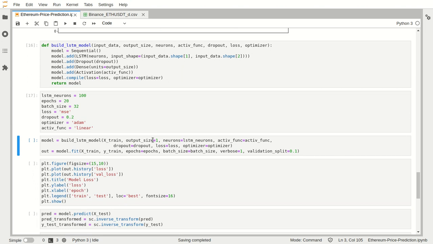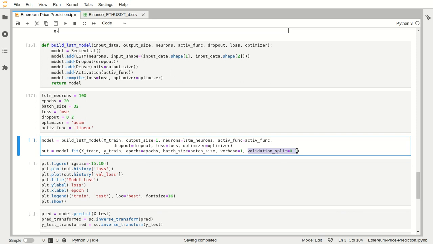The model will be fitted on the training data, which was our X train and Y train from above. With a batch size of 32, additionally we'll be using 20 iterations, which I've already told you, and I think that is enough time to adjust its weights and biases in the neural network to fit the training data. Now I also added a validation split to see how well the model generalizes on unseen data after each epoch. Now what is a validation split?